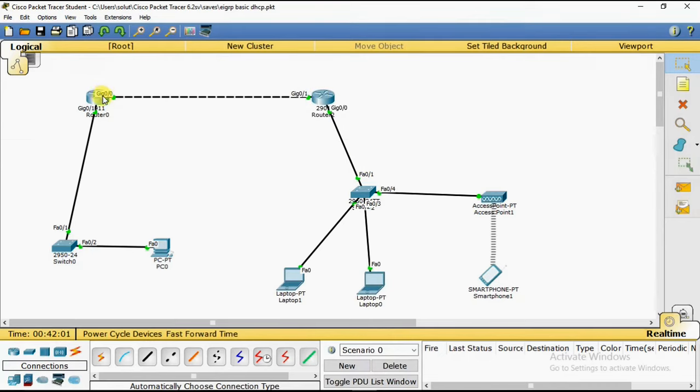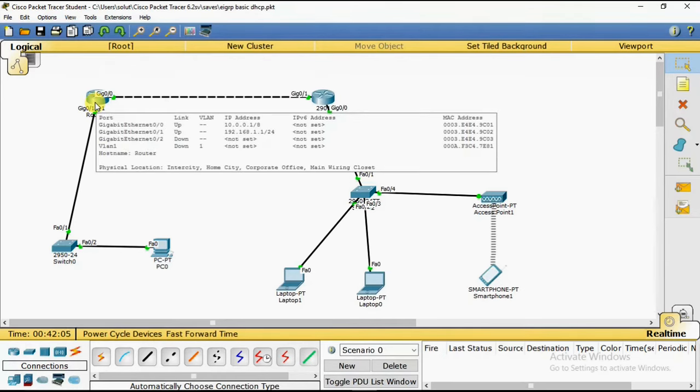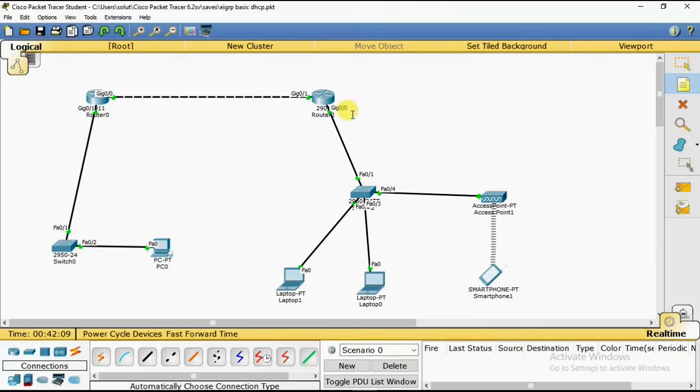Here we have 10.0.0.1 on this port, and on this port we have 192.168.1.1. Let me write this down here for you guys: 192.168.0.1, 192.168.1.1, 10.0.0.1, and 10.0.0.2.